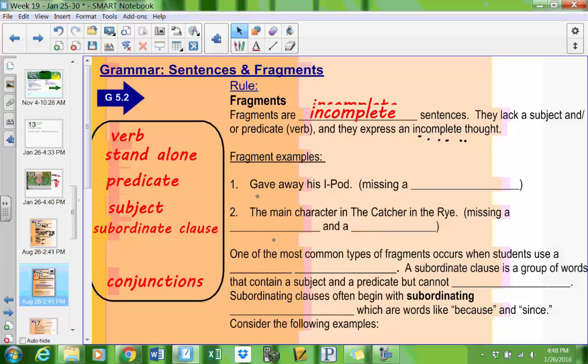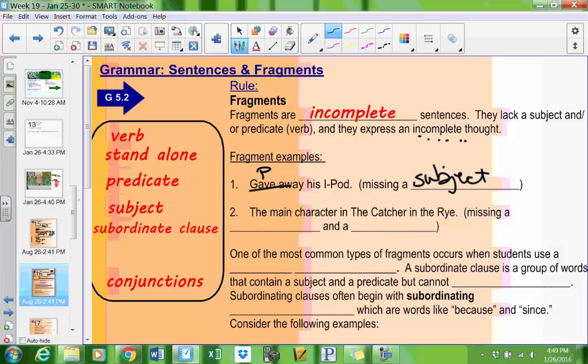When I say gave away his iPod, well, I have an action. I have a predicate part. Here's our verb, gave away. But I don't know who or what, so this one's missing a subject. Oops, I was supposed to drag that.